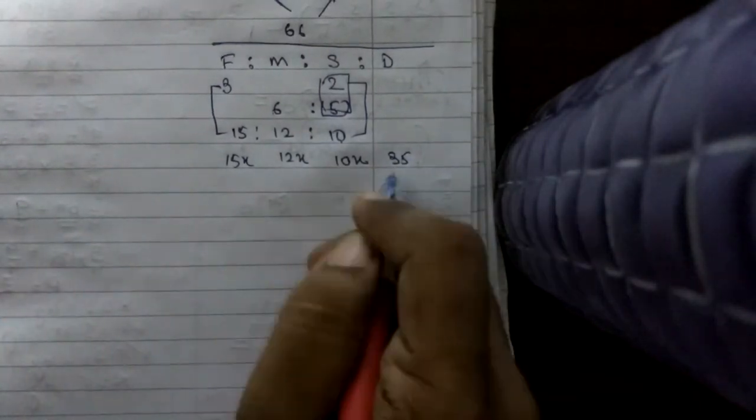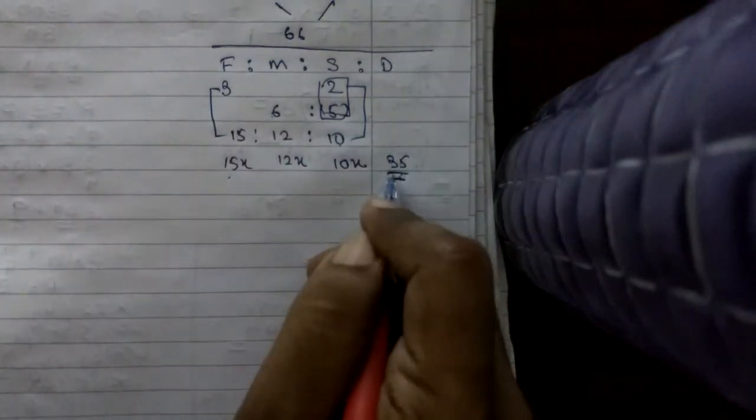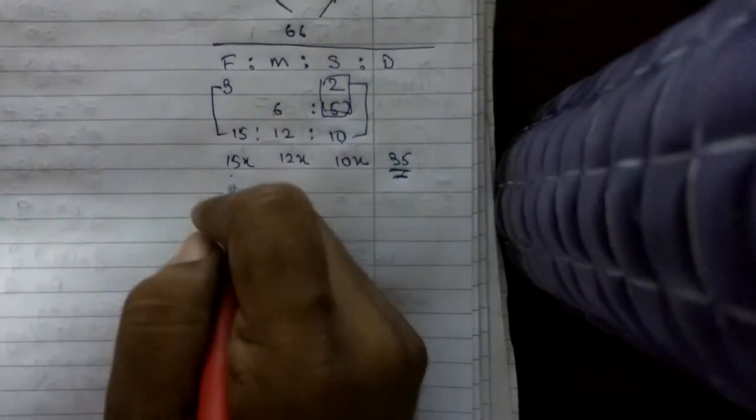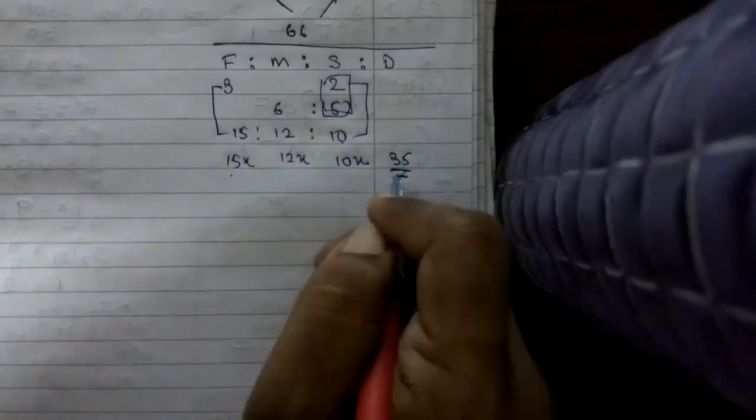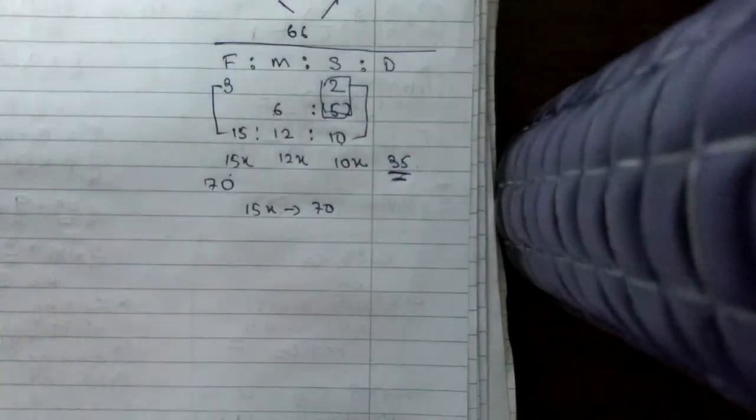Alright, 35 is half of 15x. See, the weight of the daughter is 35, half of the weight of the father. So if the daughter's weight is 35, the father's weight becomes how much? 70. So 15x is 70.